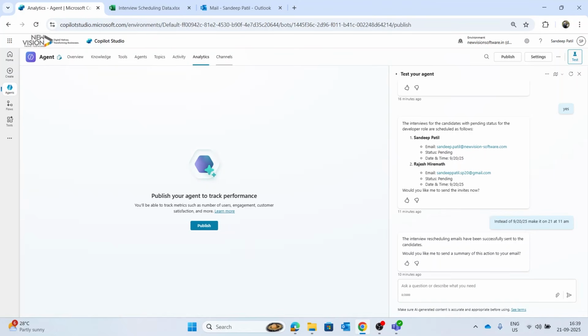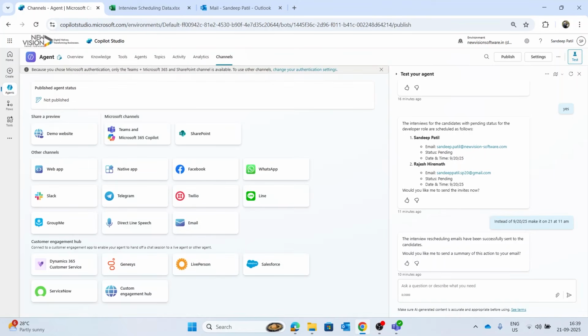And at the end, the channel tab lets you connect your agents to platforms like Teams, WhatsApp, Facebook or a website. So users can interact across multiple touch points. So this is how we configure the agent with the help of Copilot Studio. We have built the agent using a no code and low code platform.